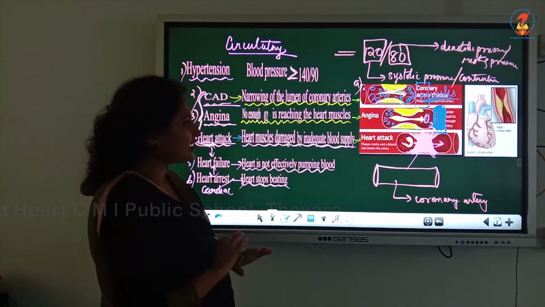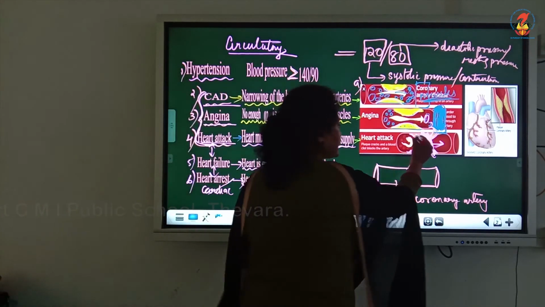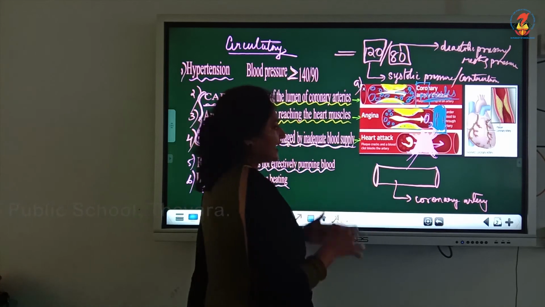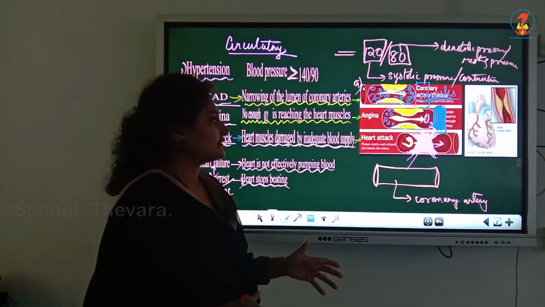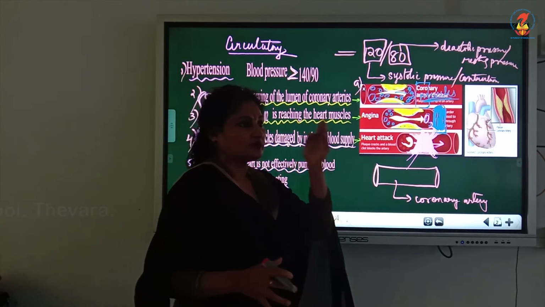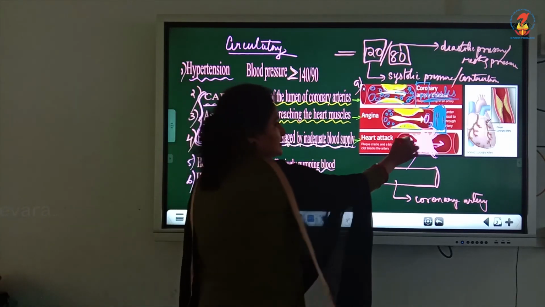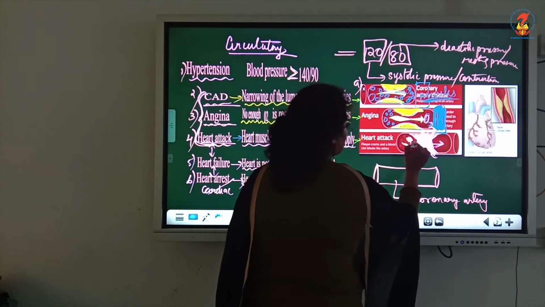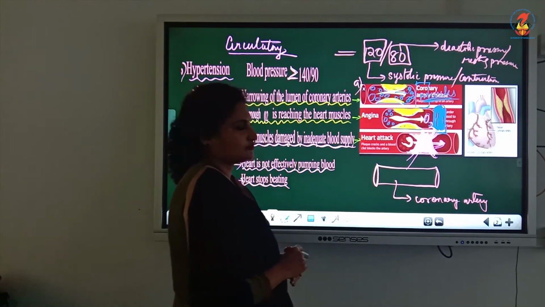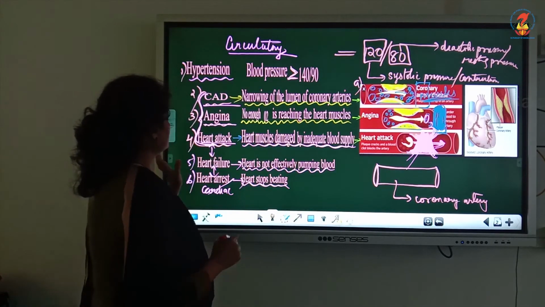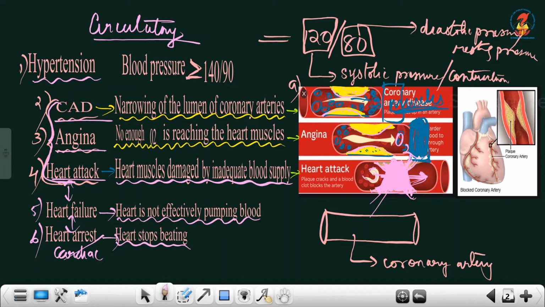And the third case, heart attack, is where the plaque cracks and breaks and forms a clot in the blood, and therefore when there is a blood clot, there is a block, and the blood does not reach the cardiac musculature. These three you have to learn together because it is affecting the coronary artery, that is common to 3.